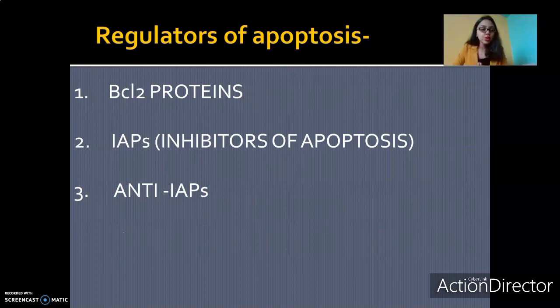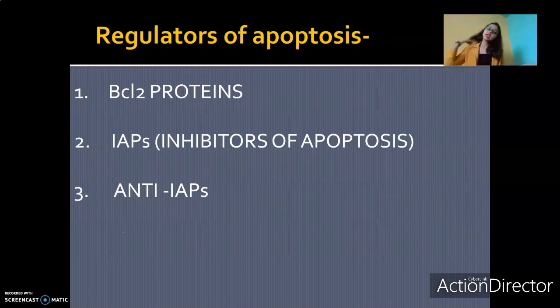So what do IAPs do? IAPs go and bind to any activated caspase which might have been activated accidentally. Apart from that, some of the IAPs present in the cytoplasm also mark the caspases for degradation by the proteasomes. So the caspases are marked, and it is like a signal for the proteasomes that they can go and degrade the caspases. This happens in the case of IAPs.